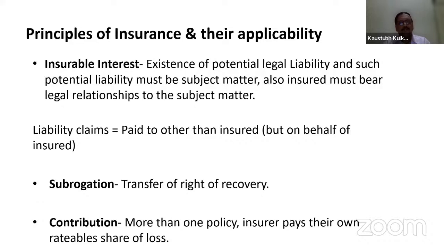So insurable interest: existence of potential legal liability, and such potential legal liability must be the subject matter. Also, the insured must bear a legal relationship to the subject matter. That means whenever there is any legal liability in the picture, the legal relationship to the subject matter has to exist. I will give you one simple example. In motor vehicle insurance, we all know the transfer of the vehicle is a very important factor. But regarding third party, the transfer of the vehicle is not in the picture. If it is not transferred, then also the liability comes into the picture. But the legal relationship has to be there.